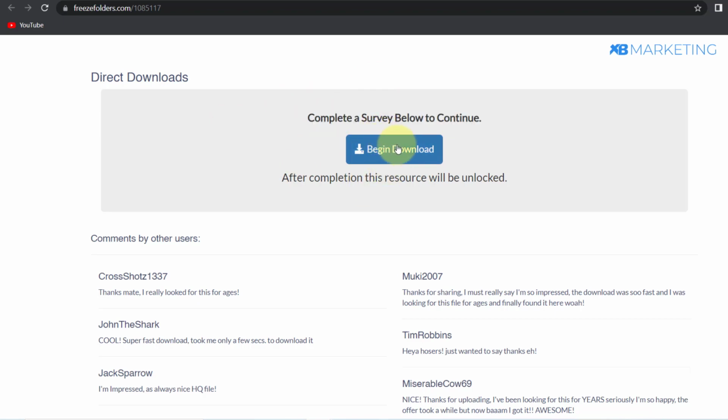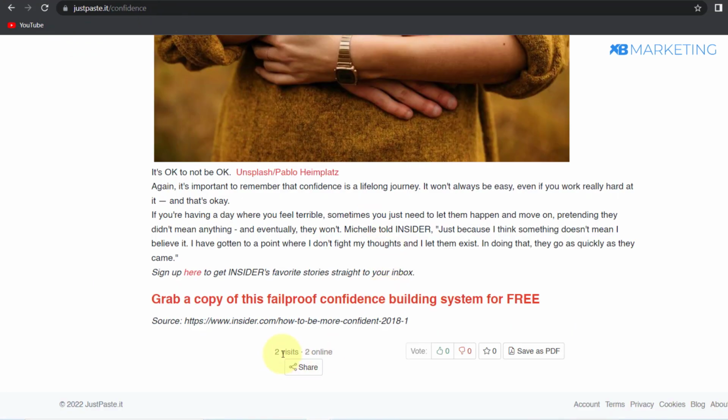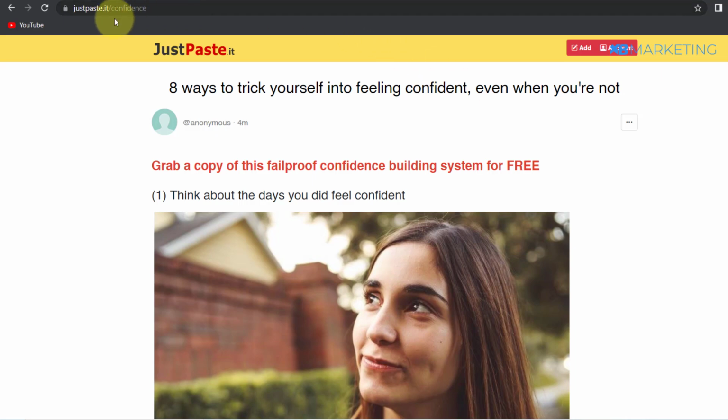If you are hosting a file for them to download, maybe a PDF or a doc file, then they have to click on this begin download. Once they complete an offer, you will make money and they will get access to download the content. Basically, it's also going to show you how many people have visited your page. You can also save it as a PDF if you want, so it's up to you. This is the link you are going to be sharing.